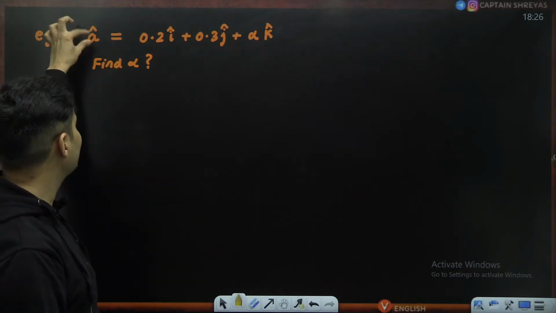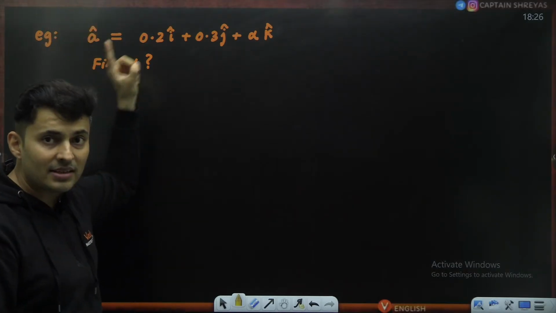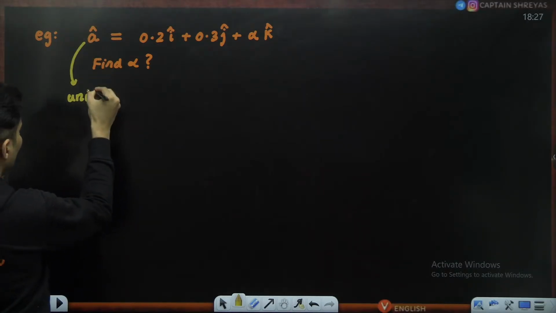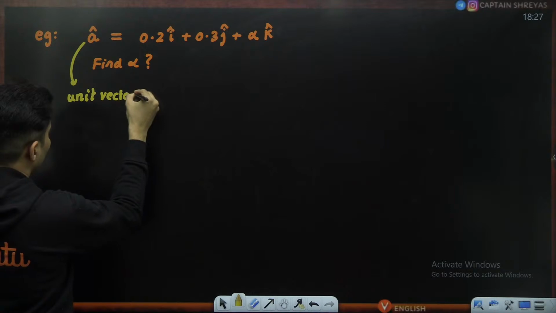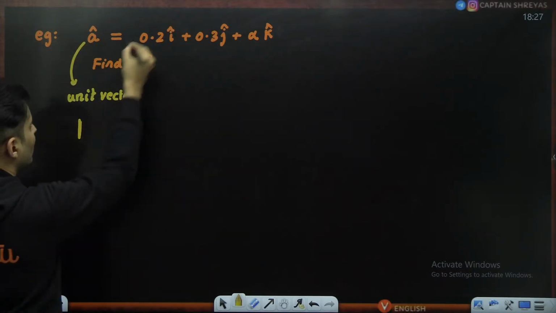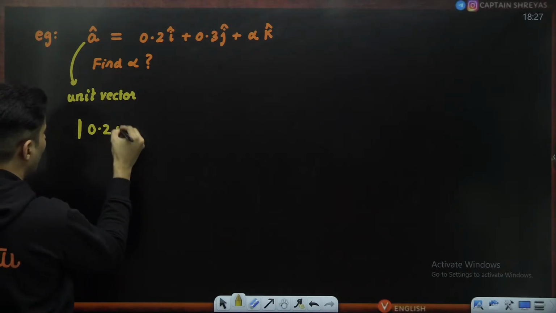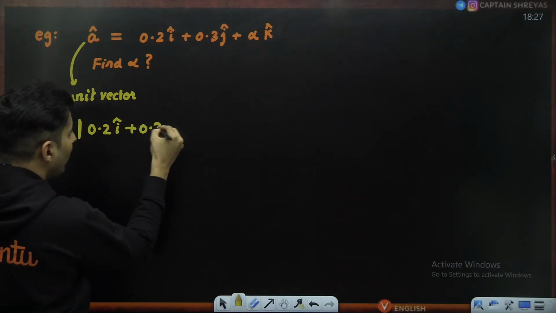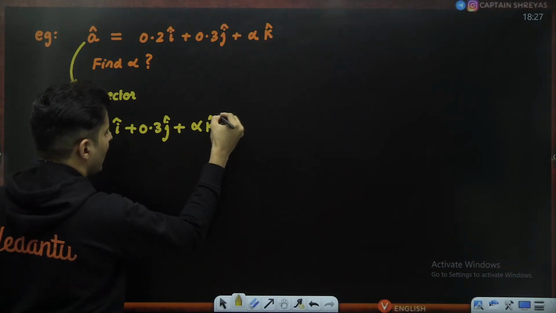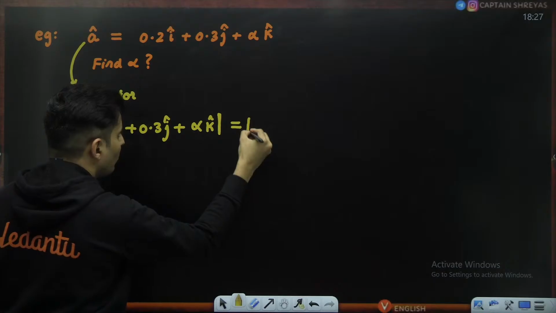As you can notice, there is a cap. A cap means it is a unit vector, so the magnitude is 1. That means the modulus of this entire vector, which is 0.2 i cap plus 0.3 j cap plus alpha times k cap, the magnitude of this is 1.